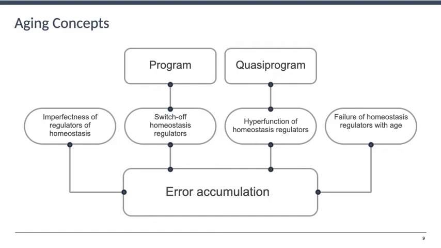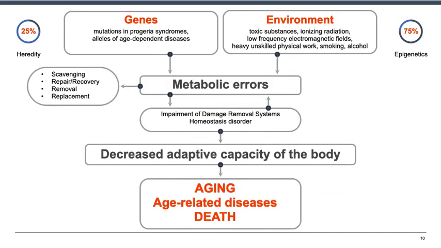The most mainstream point of view is that metabolic errors are integrated over a long period, since some of them accidentally escape from the repair mechanisms, which ultimately leads to a systemic disturbance of homeostasis and the subsequent development of age-related diseases. As it is considered today, about 25% of life expectancy depends on heredity, for example, the risk of age-related diseases. Another example is mutations that contribute to the development of progeria and accelerated aging syndromes.